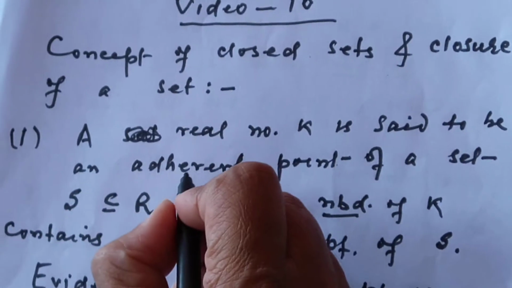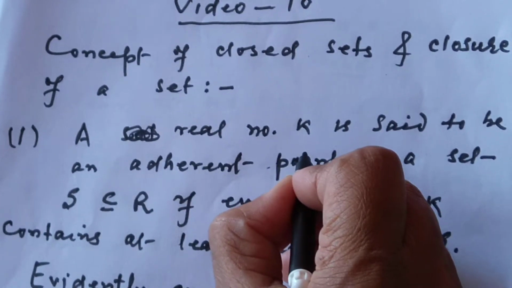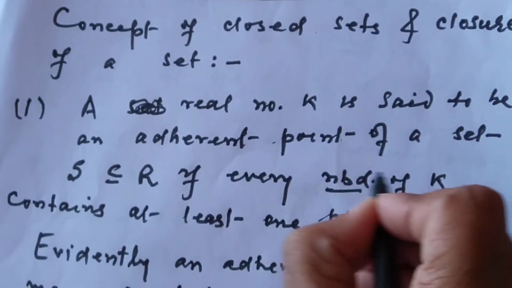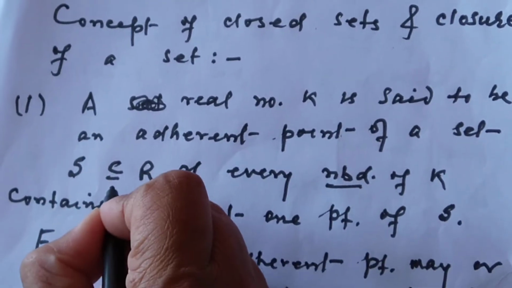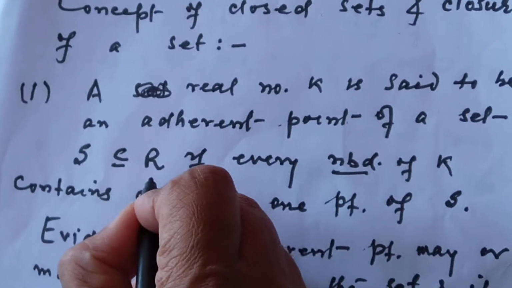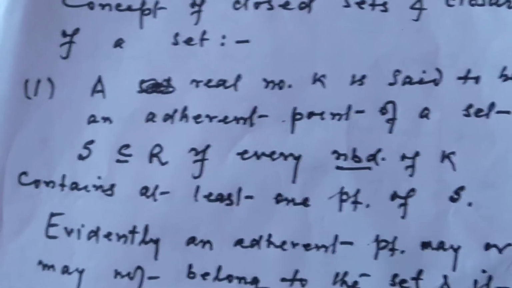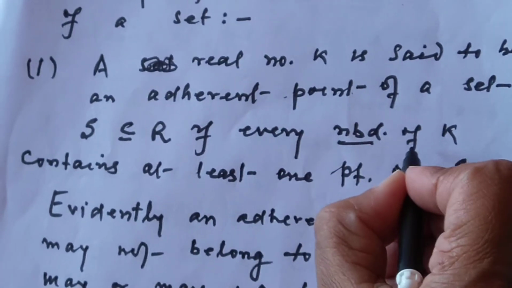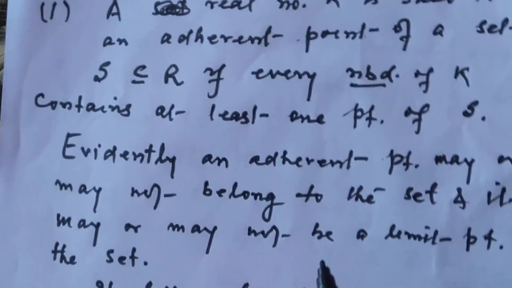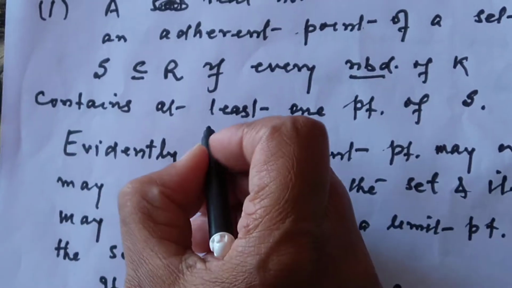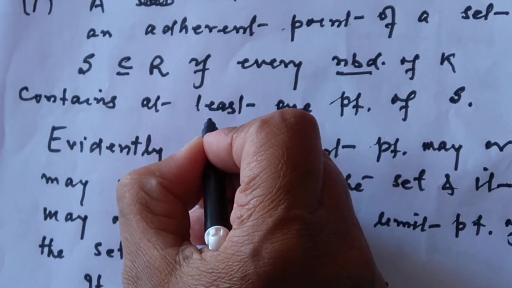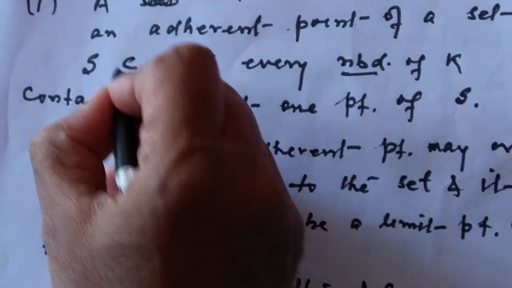Number 1. A real number k is said to be an adherent point of a set S, which is a subset of R, where R is the set of real numbers, if every neighborhood of k contains at least one point of S. Definition says like this. This is the definition of adherent point of a set S.